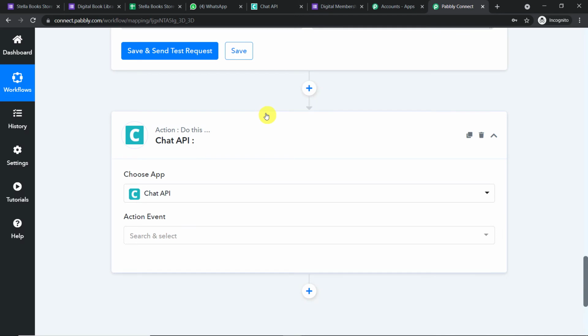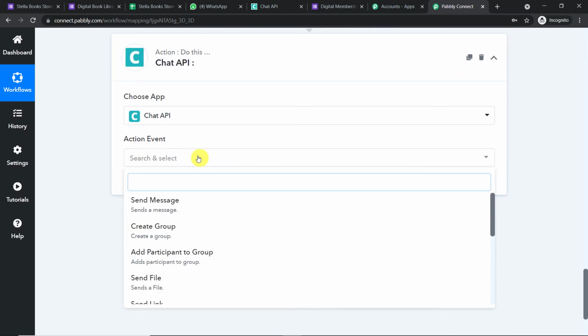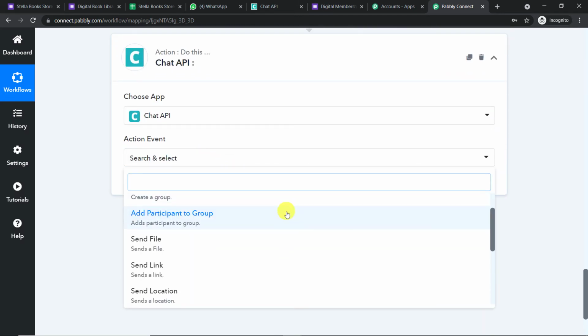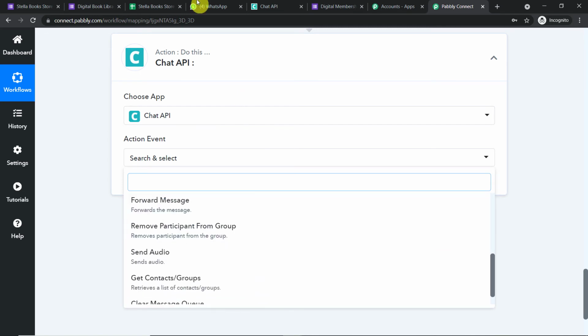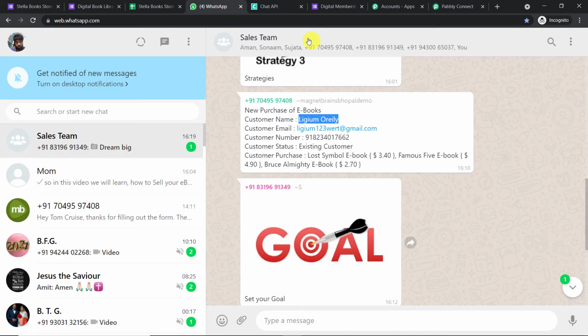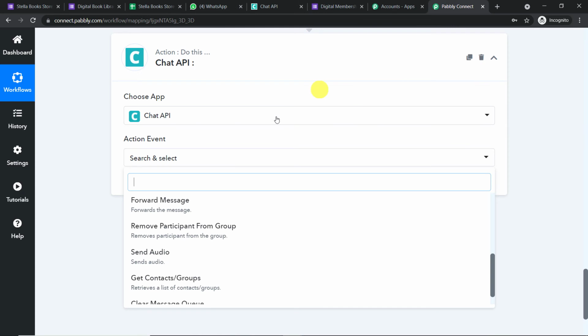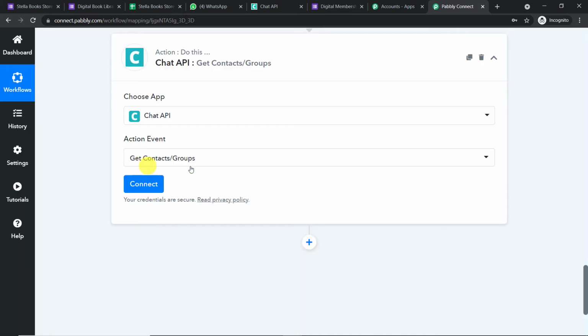Now basically in the first stage, we actually want to receive the information related to a particular group. Now this is the name of the group. Remember this, sales team. Okay, and in the action event we have to make sure that we know the details of this particular group. Okay, then only we can send the data. So what we're going to do here is we are just going to click on send contact/group. Okay, so this is the action event.